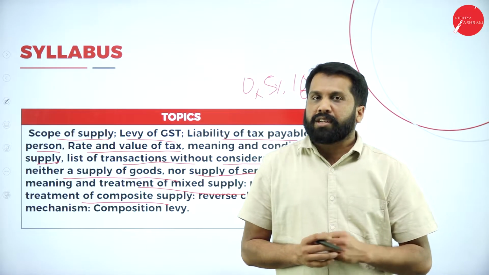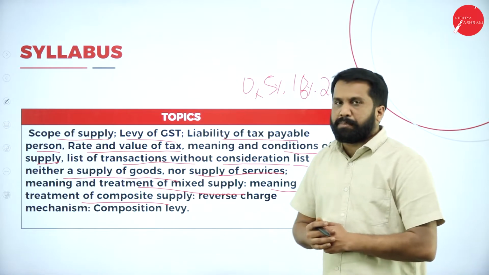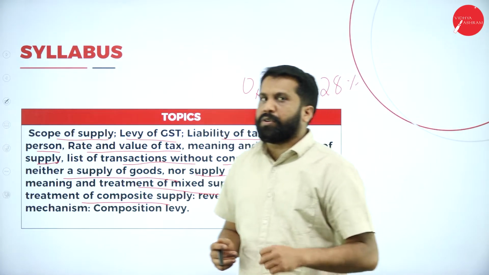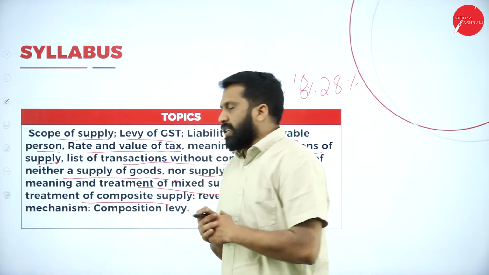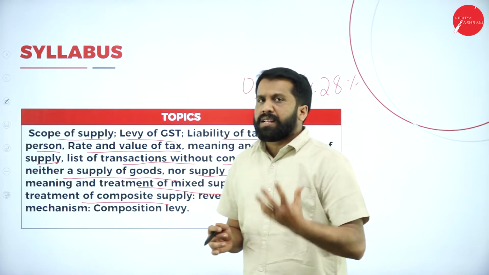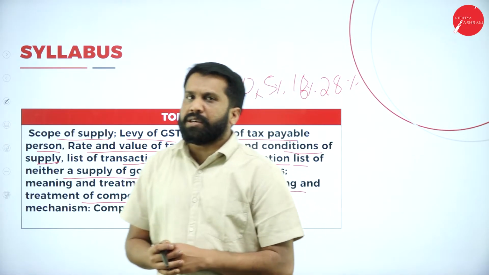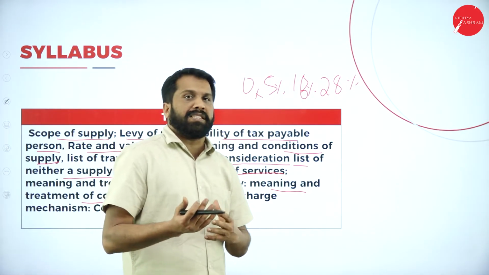What is composite supply? I gave you the example of when you purchase a bike, along with the bike they will give you 5 years insurance, a medical kit, a toolkit, 4 years warranty, and the service manual also.